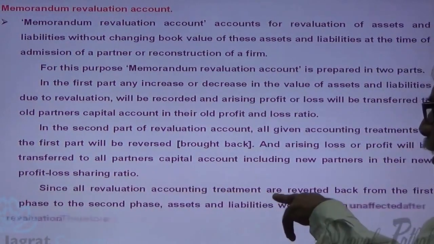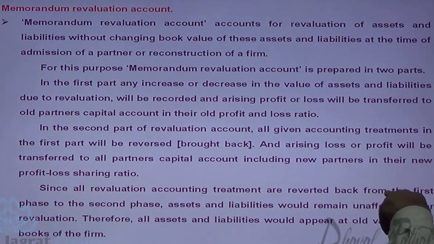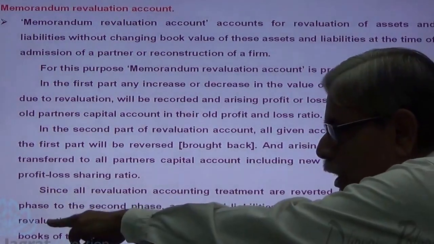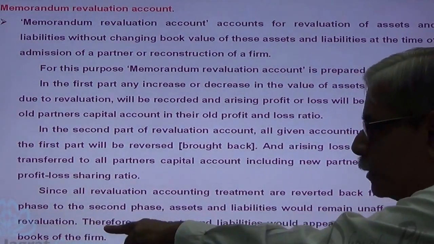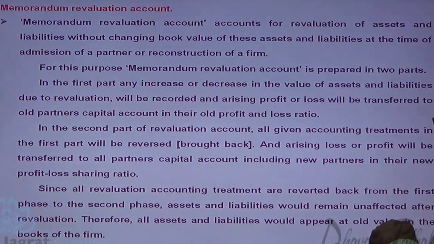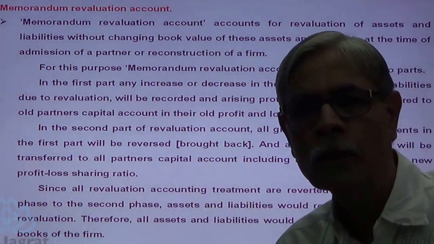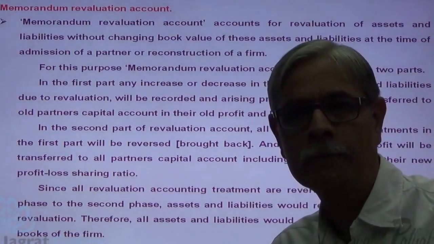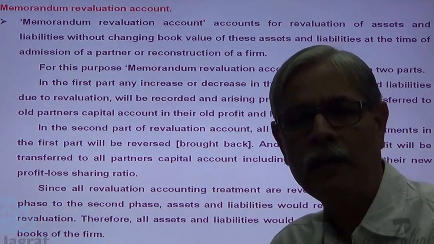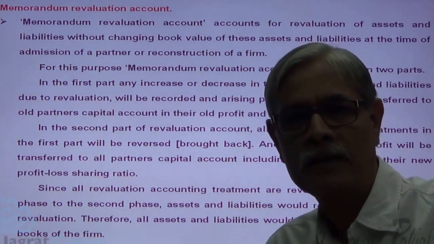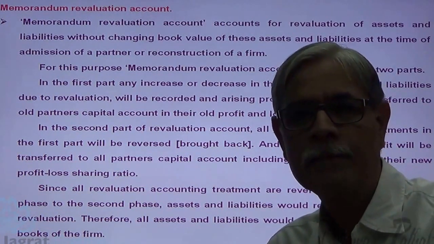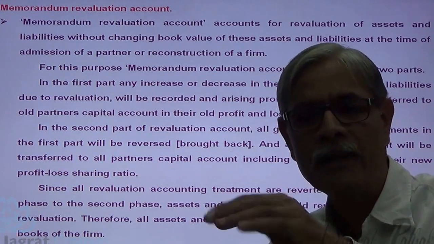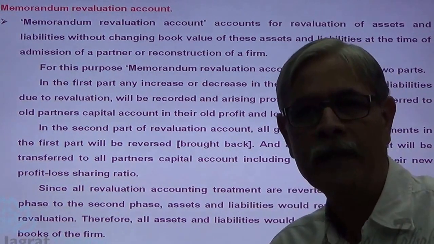Since all revaluation accounting treatment is reverted back from the first part to the second part, assets and liabilities would remain unaffected after revaluation. Therefore, all assets and liabilities would appear at old value in the books of the firm. This is how memorandum revaluation account gets prepared. We will prepare memorandum revaluation account while solving the sum from the exercise. So this is the revaluation concept that you have studied in chapter number 3, and the additional points are being explained here in this theory session. Next.